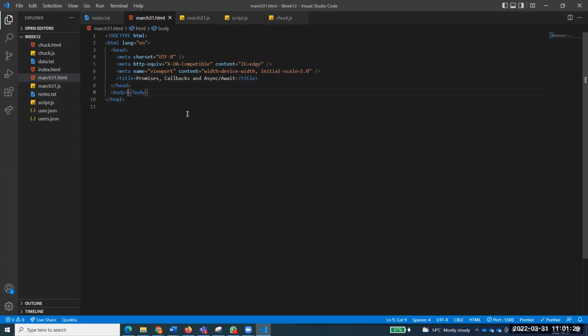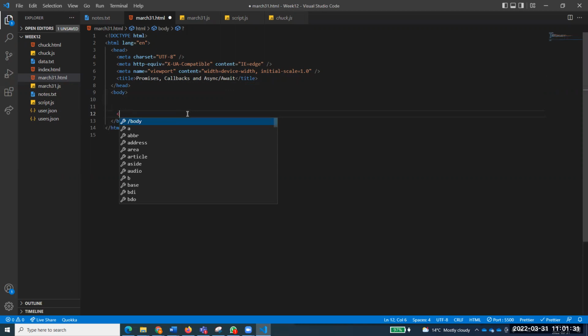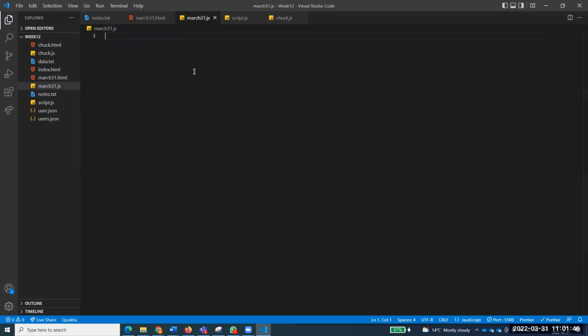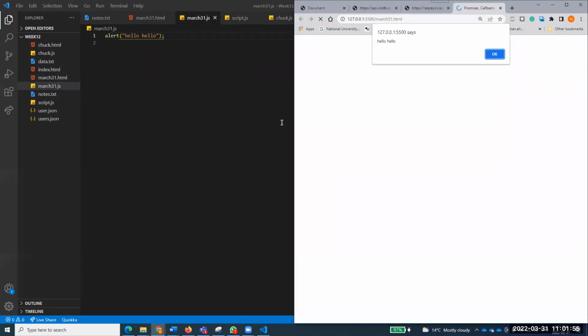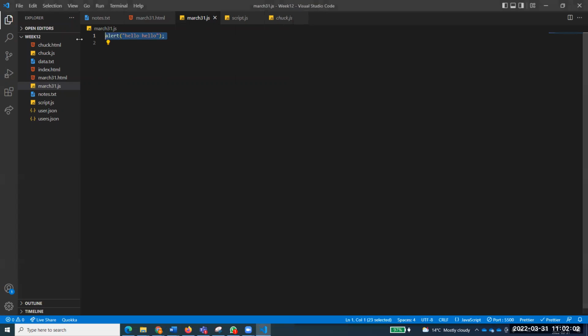So this is my file, and I would like to attach it with that script. src, and I want to attach it to what? March 31.js, right? And let's check that one, as I have this habit of printing an alert. Hello, hello. If that alert is shown, it means my file is working and it's very much attached to it. You need to check that one. So here it's attached. I don't need anything else right now for the time being. I just close everything and I want to work on this file now.